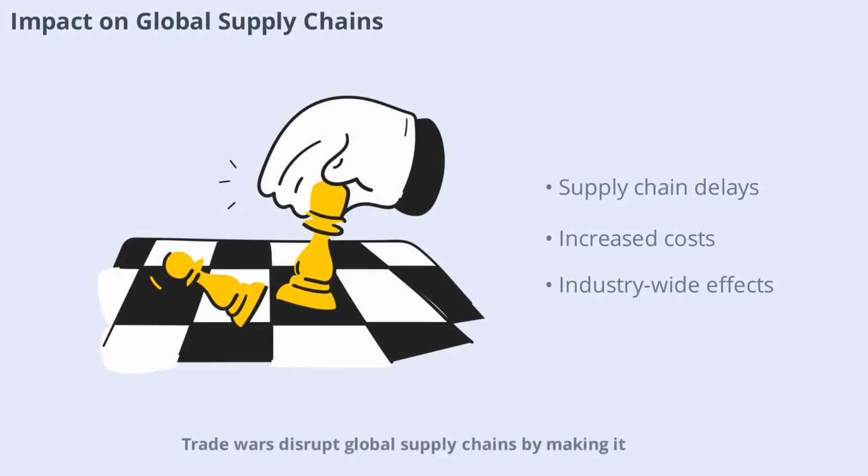Trade wars disrupt global supply chains by making it more expensive and complicated to move goods across borders. Companies that rely on international suppliers may face delays, increased costs, or even shortages of critical components. These disruptions can ripple through entire industries, affecting everything from electronics to automobiles. As supply chains become less efficient, businesses may be forced to pass on higher costs to consumers or seek alternative suppliers, which can take time and resources.